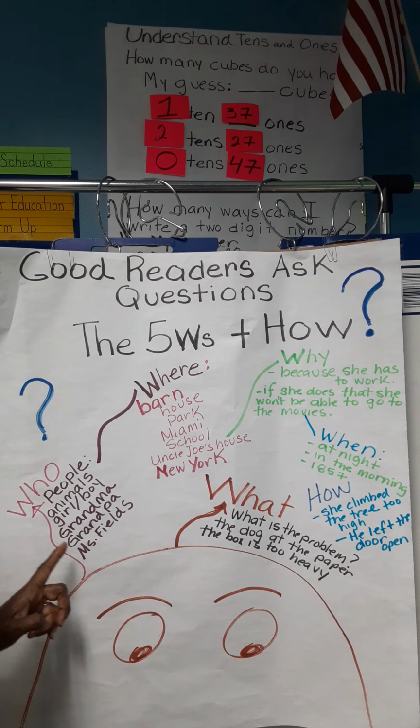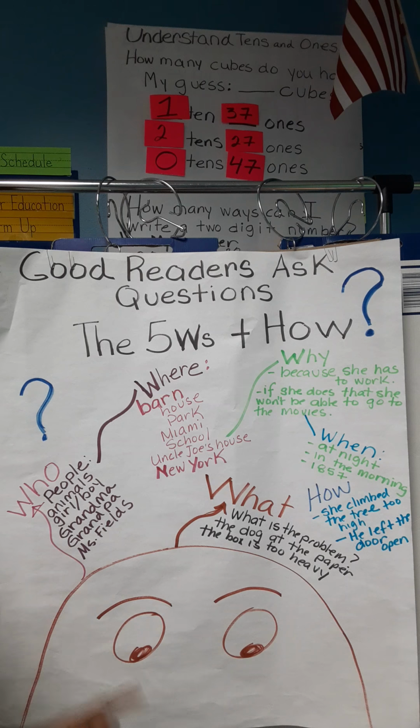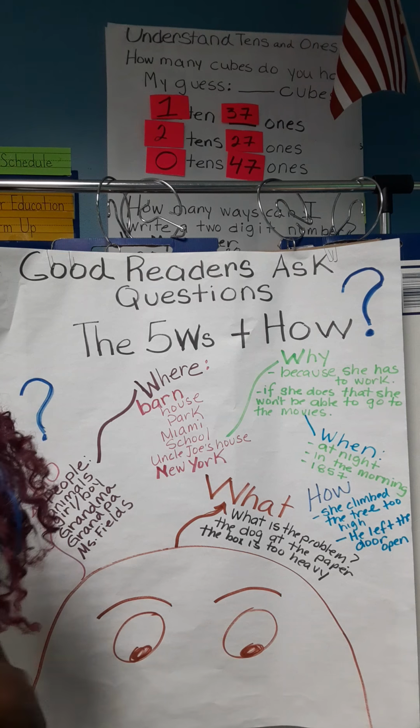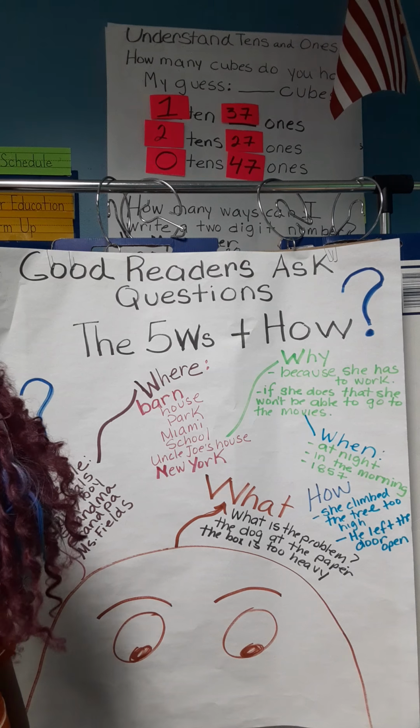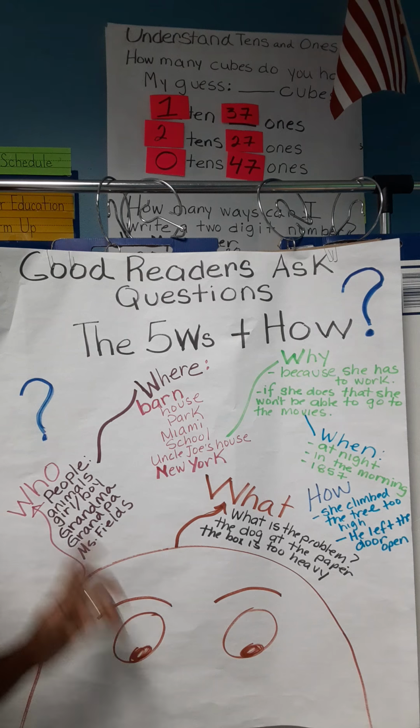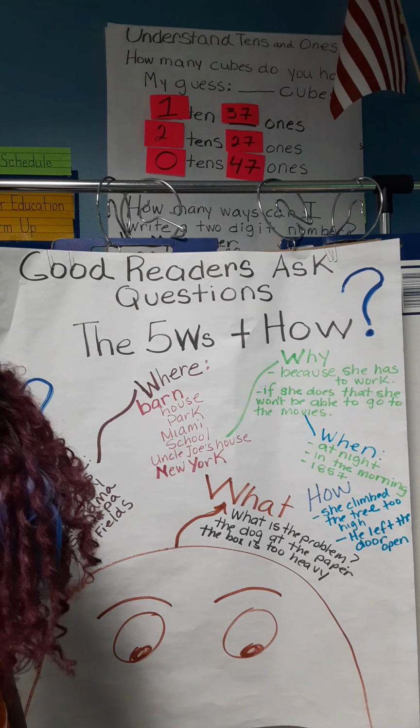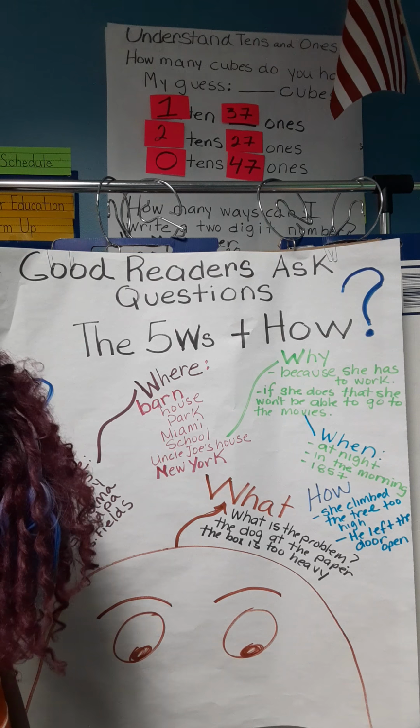Are they people? Who could refer to animals, a girl or a boy, grandma, grandpa, Mrs. Fields, Mrs. Hall, Miss Jackie. It could refer to a snake. A snake could be who. That could be the main person or character in a story.